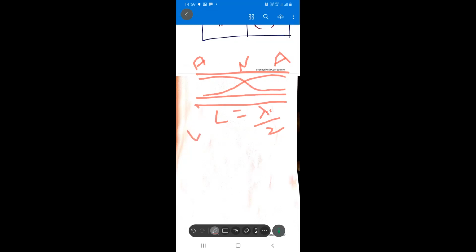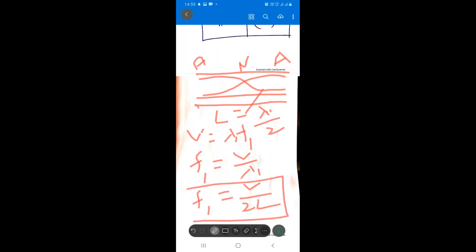We know the relation: the speed of the wave V is equal to lambda into frequency. Students, the wavelength and the frequency of the waves change, but the speed of a wave remains constant. So V is equal to lambda F, and here I am taking lambda 1 and F1. Now F1 is equal to V by lambda 1, and L is equal to lambda 1 by 2, so lambda 1 is equal to 2L. Substituting, F1 is equal to V by 2L. This is the frequency of a first harmonic in an open pipe.